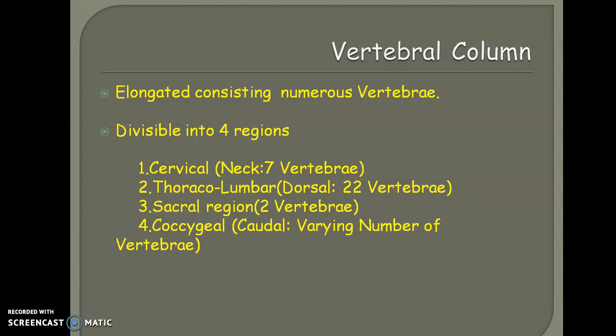We know what is meant by coccyx. Yes, coccyx is nothing but the tail region or the caudal region. So this coccygeal or caudal vertebrae is generally concerned with supporting the tail region. And here the number is not a fixed one. The number of vertebrae generally varies in this caudal region. So these are the 4 different regions of the vertebral column of Calotes versicolor. So we are moving into detail of the vertebral column of this particular animal.